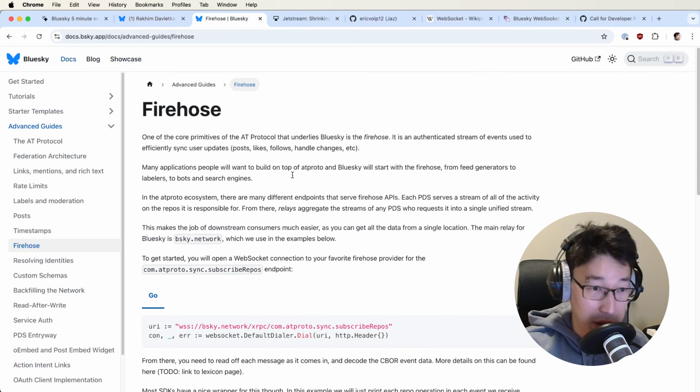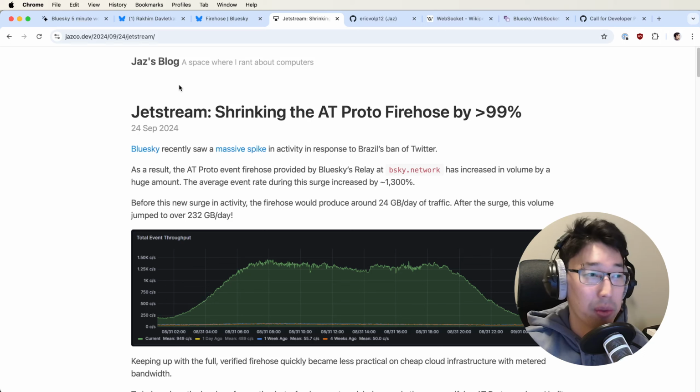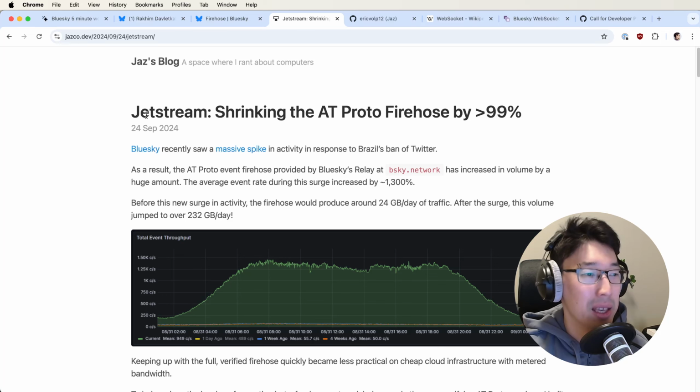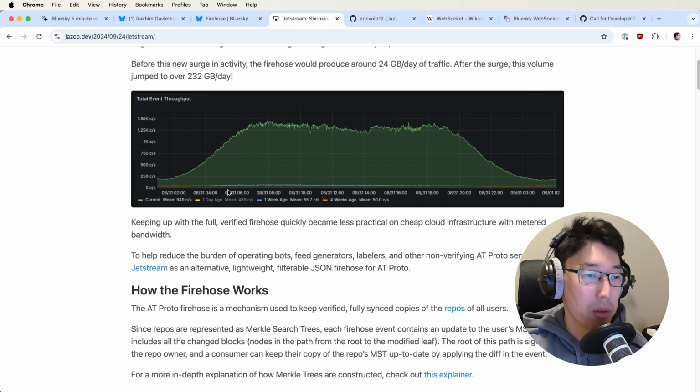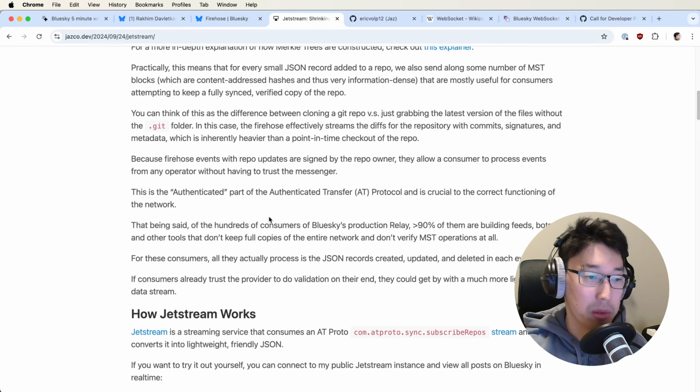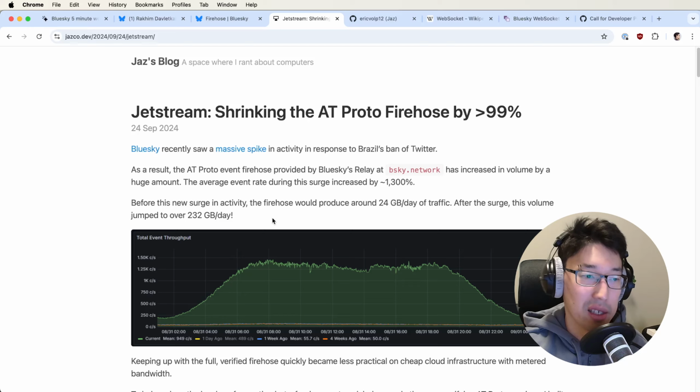Anyway, the Firehose. The Firehose is lots of data and a bit difficult to process. So this fine person, who I believe works at Bluesky, one of the network architects or some sort of important architects of the system, wrote this blog post, and it describes roughly how this Firehose works, and also how it's possible to cut the amount of data in it by 99%.